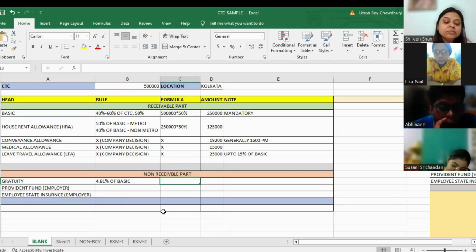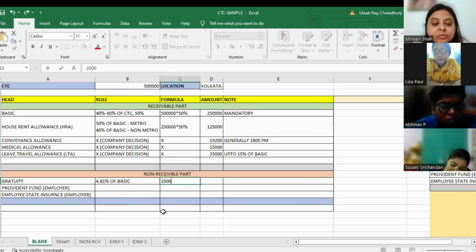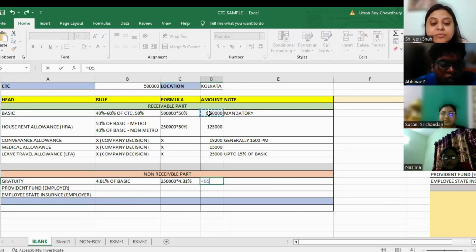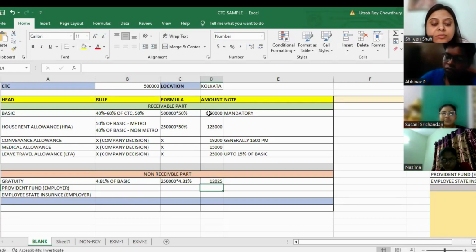What will be the formula of gratuity here? Basic 250,000 into 4.81%. That is the formula. So if I have to write down in Excel, this is the formula, 4.81%. So this is the amount of gratuity that I have.